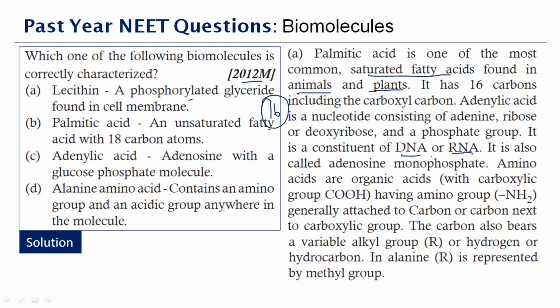The key elements of amino acids are carbon, hydrogen, oxygen, nitrogen, and sometimes you also find other elements in trace amounts. The correct answer to this question is option A, lecithin. It is a phosphorylated glyceride found in the cell membrane. That is the correct one here.